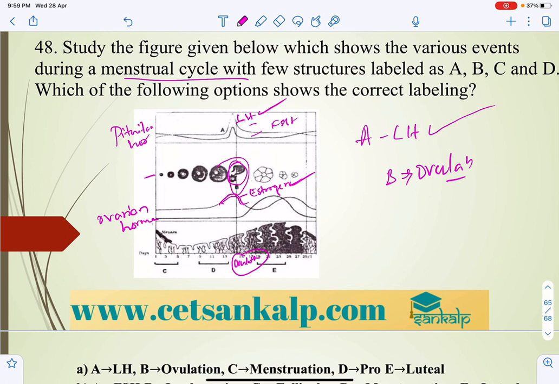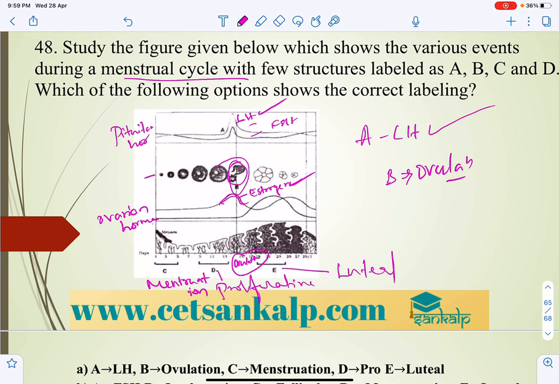And C is the menstruation phase, right? So that is where you can say menstruation phase. And D, I already mentioned, is the proliferative phase. And E is the luteal phase.